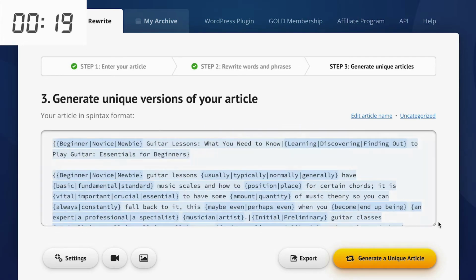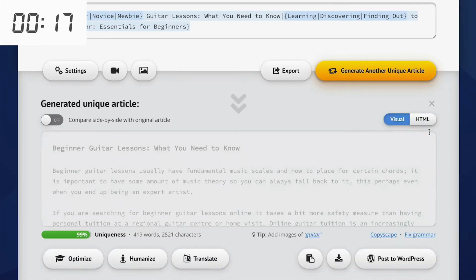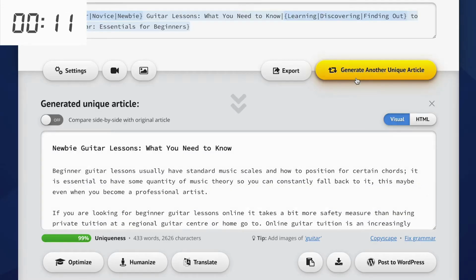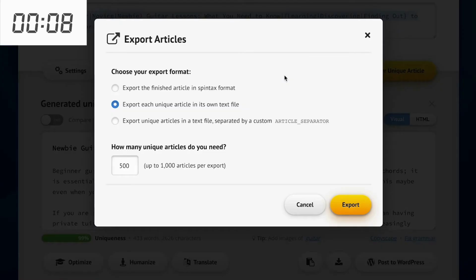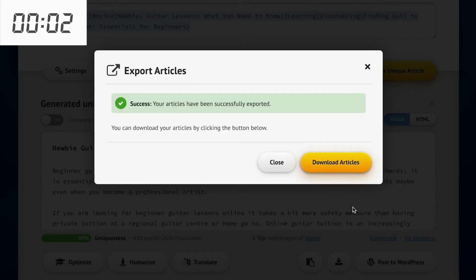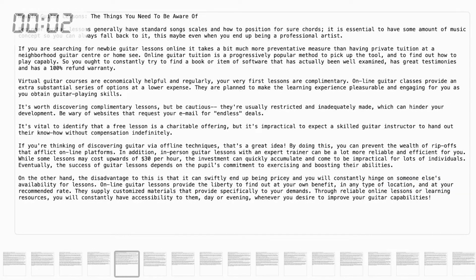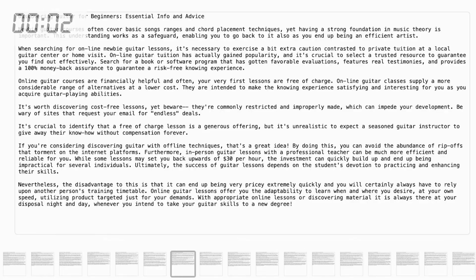Okay, now we've got our rewritten article right here. We can generate a unique version simply by clicking this button. Bam, here's our article, and it's 99% unique. And every last article we generate will be just as unique. Now, we want our 500 articles, right? Let's click Export. Let's have each article in its own text file and 500 different versions. Now we just hit the button and ready to download. How easy was that? 500 unique articles in less than 90 seconds, and they are all absolute top quality.